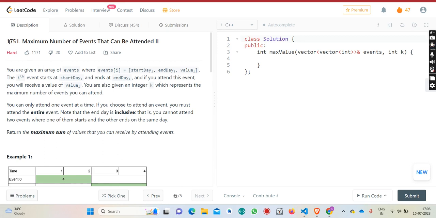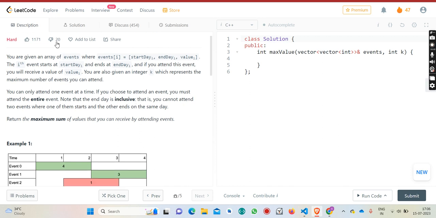So today I will solve the problem of the day of Leetcode named Maximum Number of Events That Can Be Attended. So you have been given an array of events. We have some number of events, each represented as start day i, end day i, and value. What is the value? Suppose if you attend the event i, then you will get a value i from that event.